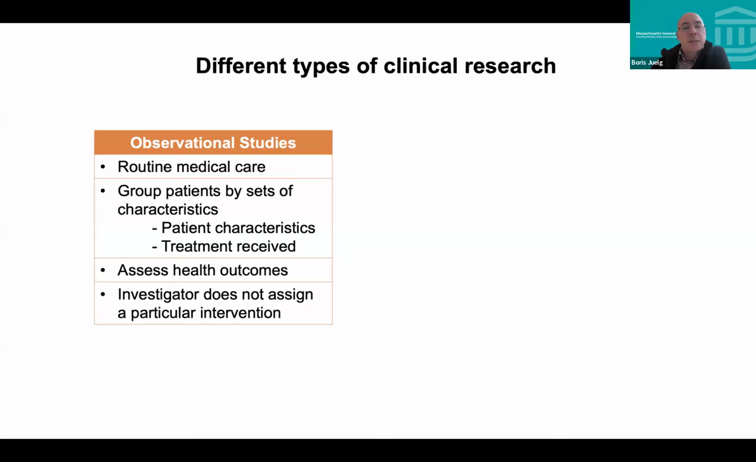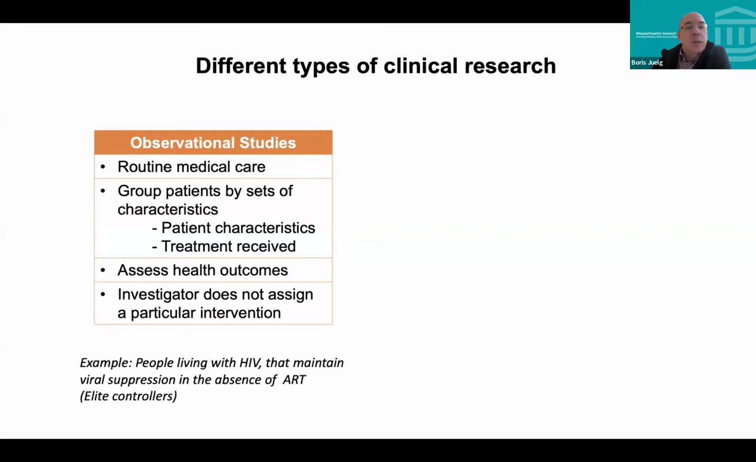Maybe collect some samples or specimens to study certain biological processes. But overall, you don't really affect the cohort, so you don't assign any particular intervention to these individuals. An example, if we stay within the HIV theme here for the CFAR, is the cohorts that the Reagan has for many years, studying people living with HIV that maintain viral suppression in the absence of antiretroviral therapy, the so-called elite controllers, and just see how they do over many years and study their immune system. And so these are observational studies.